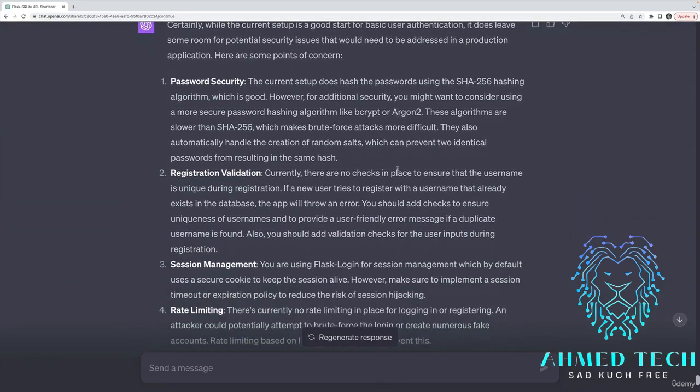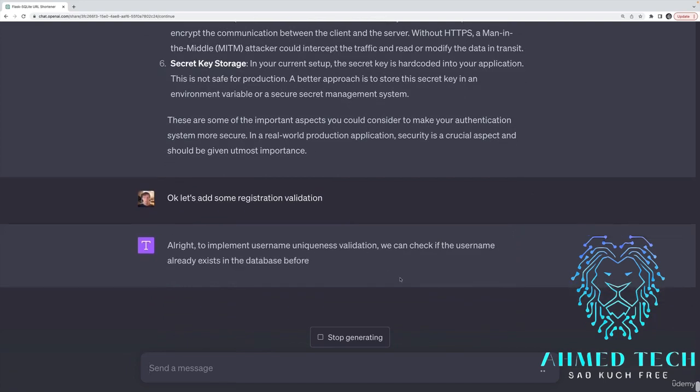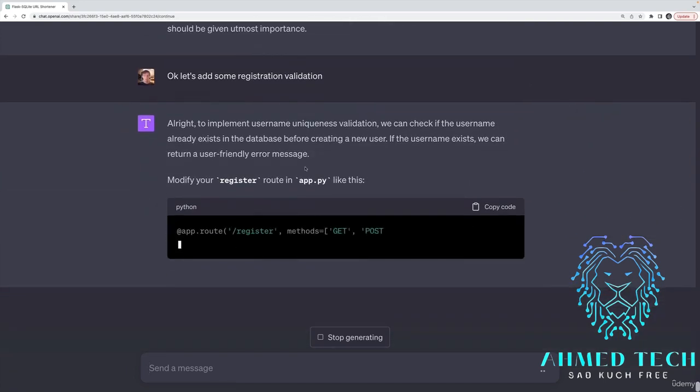My next step could easily be, okay, let's add some registration validation. I'm not going to do it, but I think it's, yeah. My spelling is terrible. I'm sorry. Let's add some registration validation. Let's check if the username already exists.